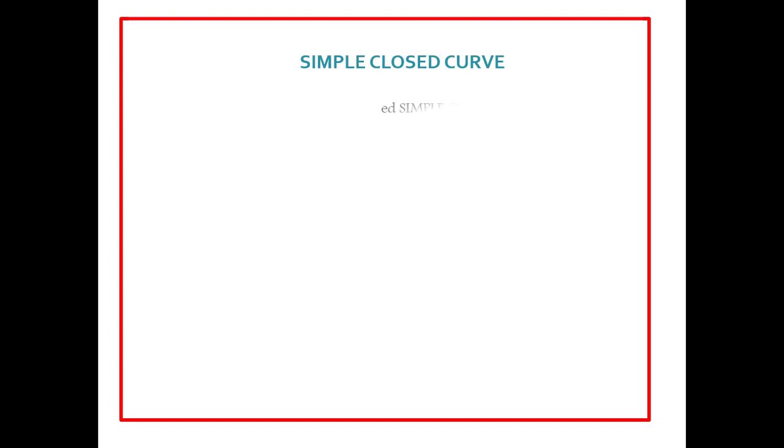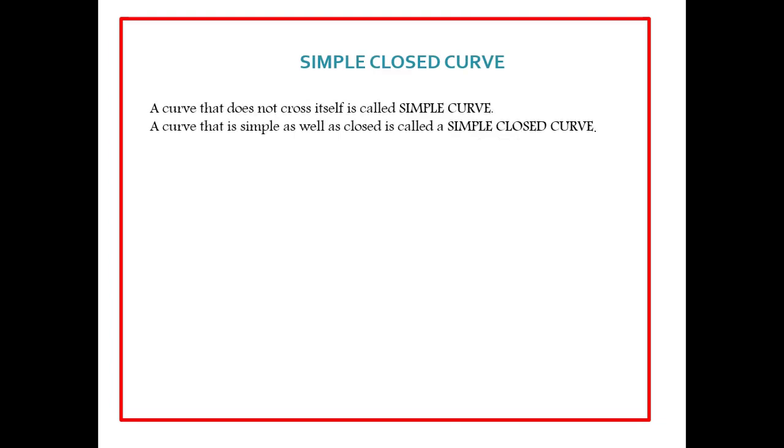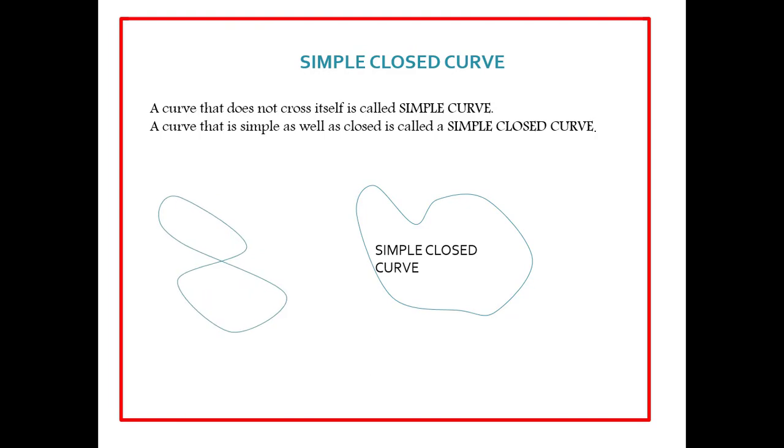What is a simple closed curve? A curve that doesn't cross itself is called a simple curve, and a curve that is simple as well as closed is called a simple closed curve. So this one we can say is a simple closed curve. But this curve is intersecting. That means it will be a closed curve but not a simple closed curve.